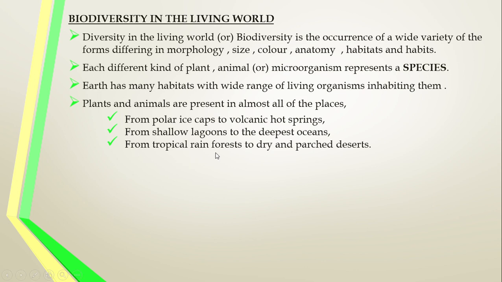From the tropical rainforest to the parched deserts where there is no rain, all the regions of the earth are occupied by organisms.